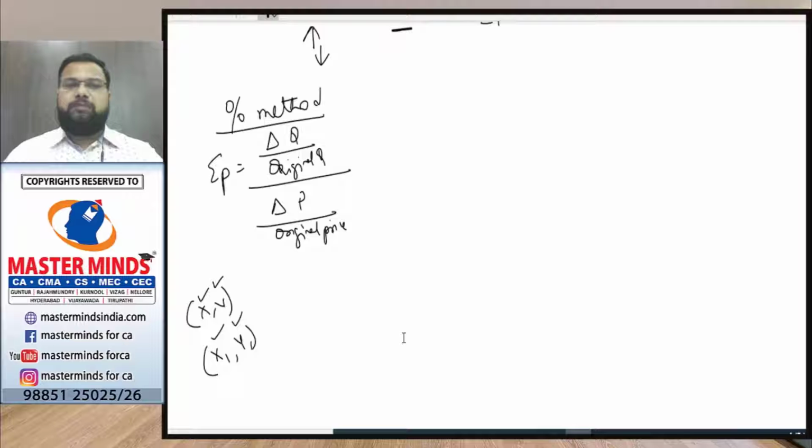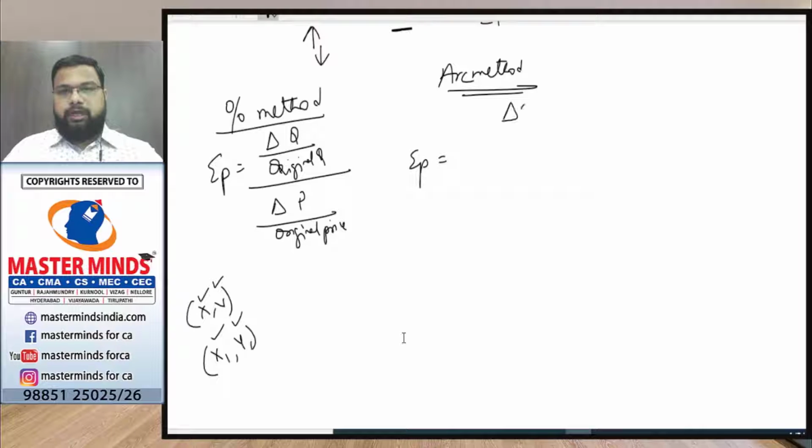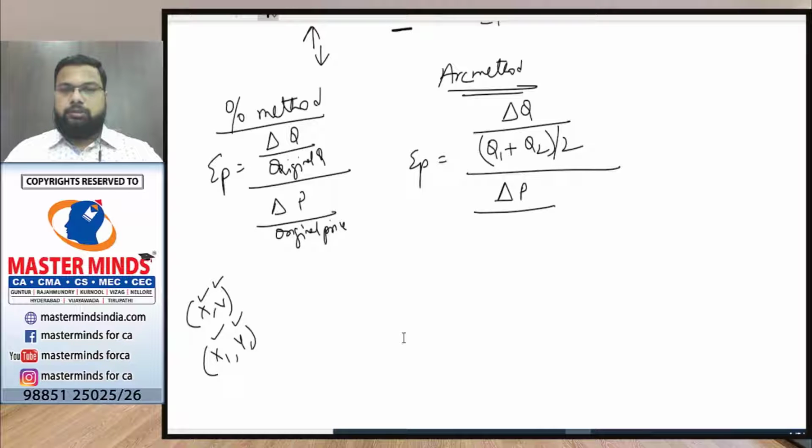Now, to overcome this confusion in the ARC method, EP equals delta Q by (Q1 plus Q2) by 2, divided by delta P by (P1 plus P2) by 2. So we have taken the average.